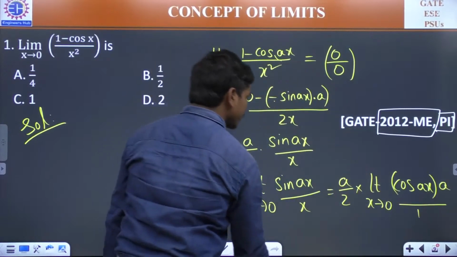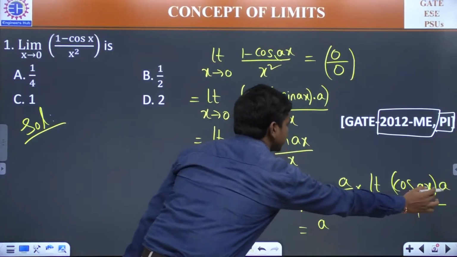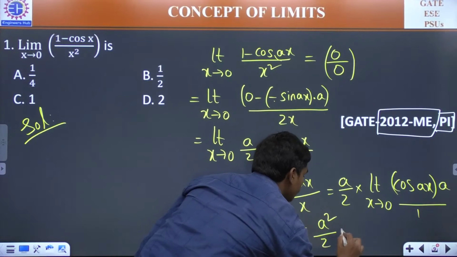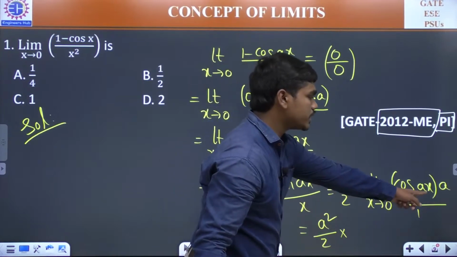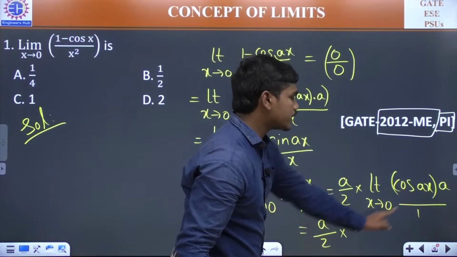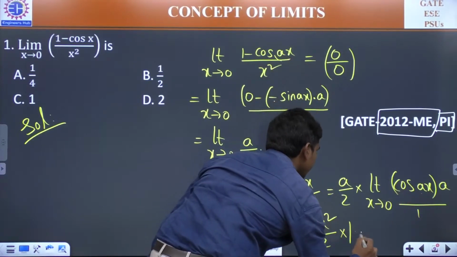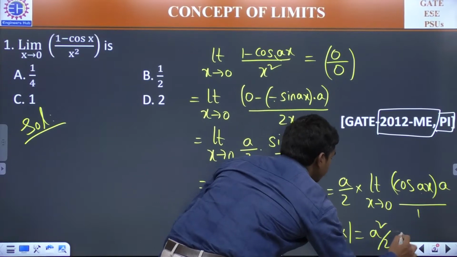So the denominator is 1, no issue. Multiplying this a with a by 2, we get a square by 2 into limit x tends to 0 of cos ax. If you put x is equal to 0, cos 0 is 1. So a square by 2 is the answer.